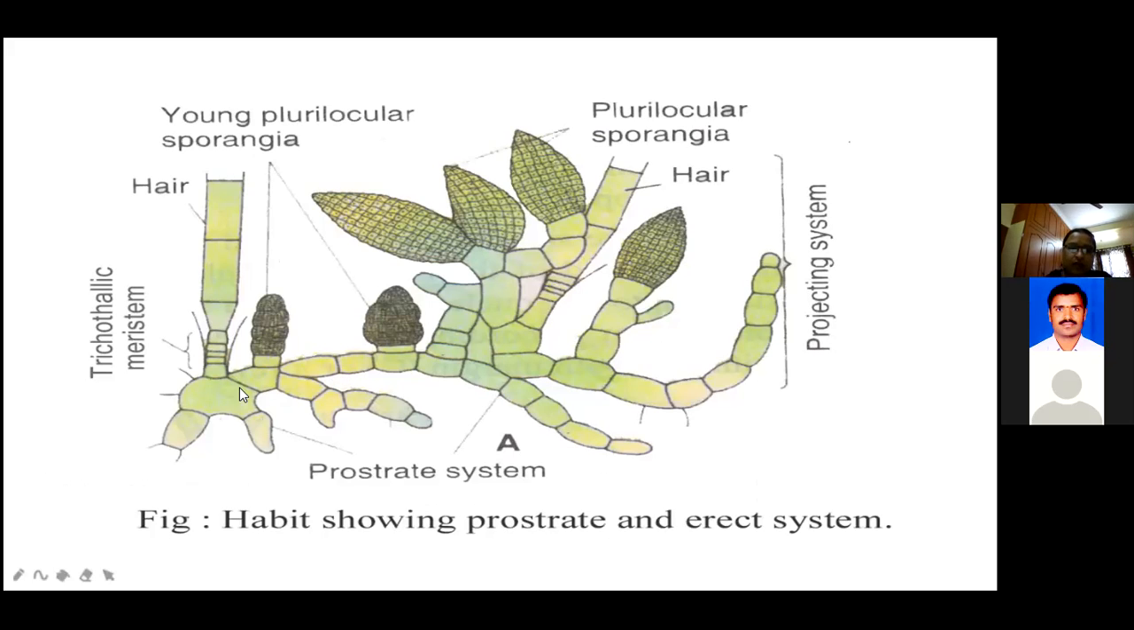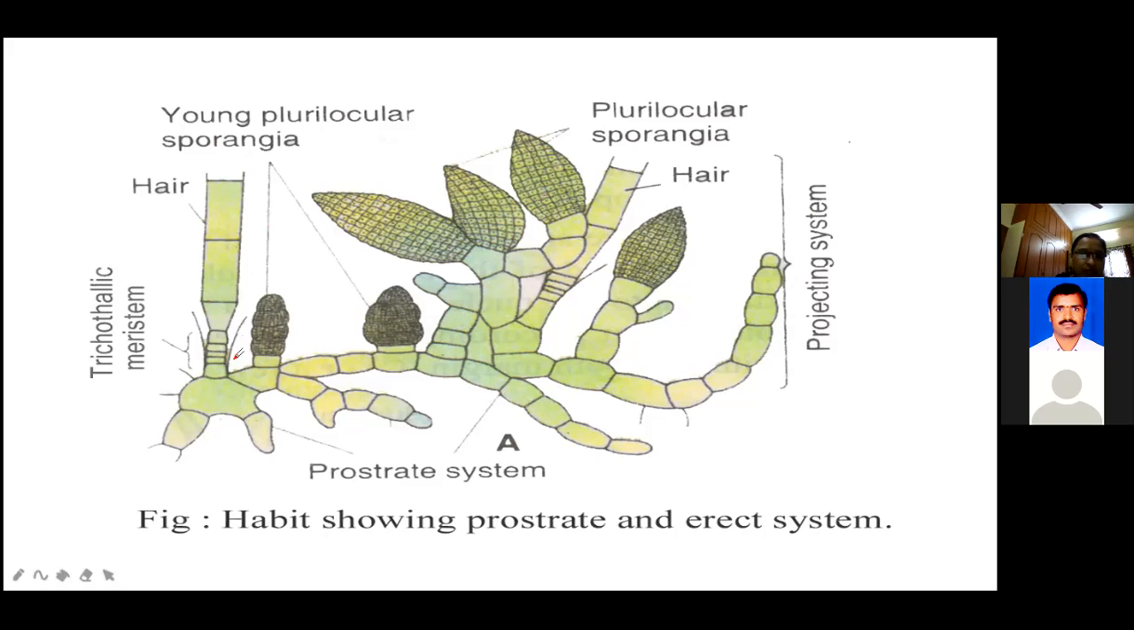This is the habit, the prostrate and erect system, for our Ectocarpus type study. What type of system is this? Prostrate system or creeping system. The upward system is called the erect system. What is the other name? Projecting system. Both together are the thallus.